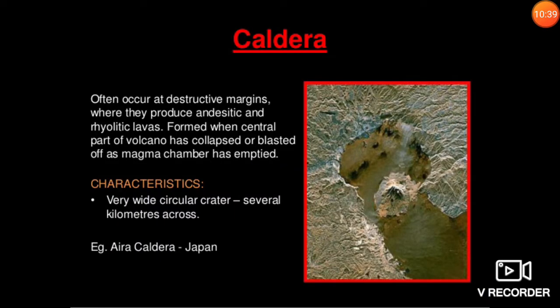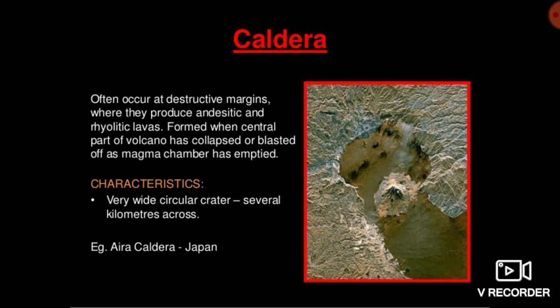Now see the caldera volcanoes. These are the most explosive type of volcanoes. They collapse themselves and form into lakes. When the central vent, or vent means the mouth of volcano, the eruption is so intense and violent that it collapses itself. Means the vent is destroyed, and it is so broadened that it takes the form of lakes.